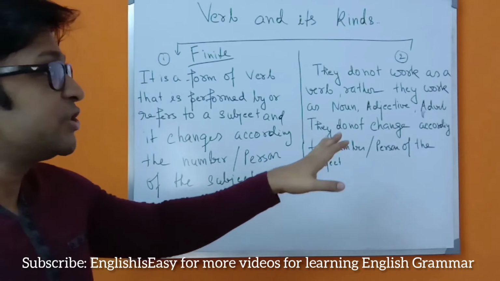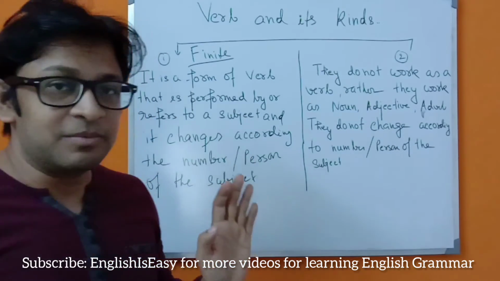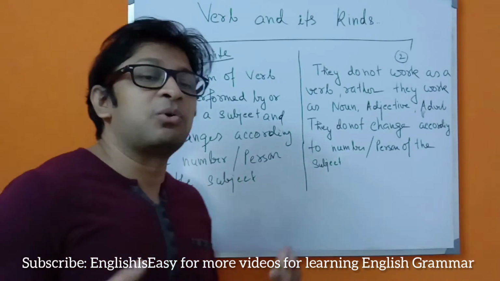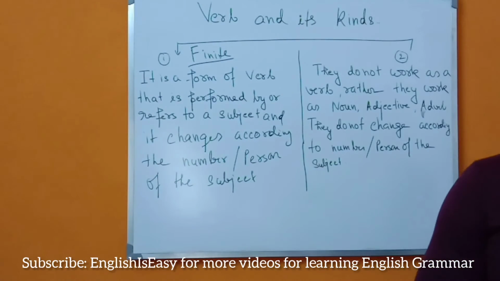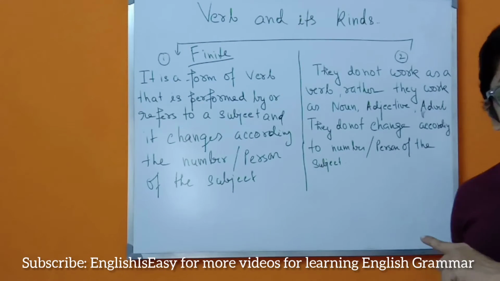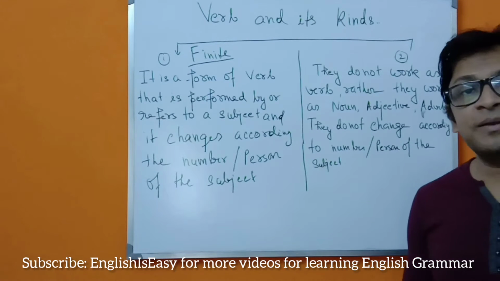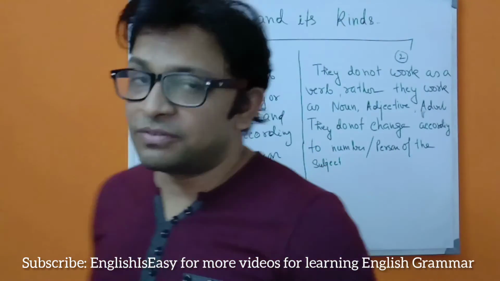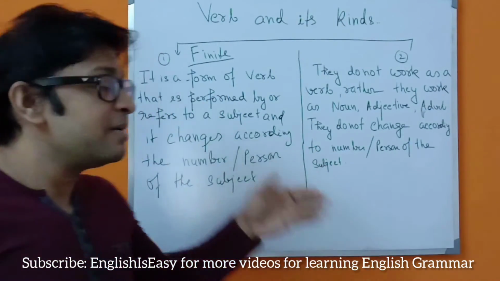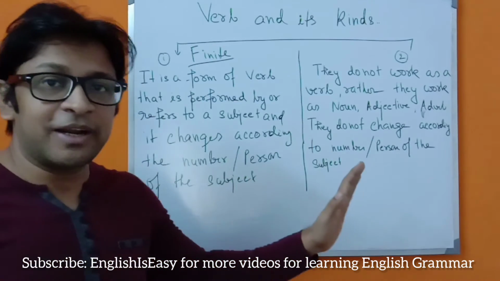They never change according to the number or person of the subject. Whether the subject is plural or singular, it does not matter. And whether the person is first person, second person or third person, it also doesn't matter in a non-finite verb. So these are the basic definitions of a finite and non-finite verb.